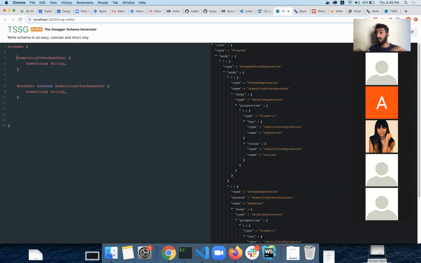Just imagine if we have a file named user.schemas.json, and then we have some other file which starts from W or Z, and the user is referencing a schema from the other file.